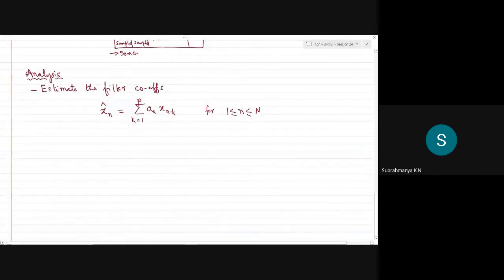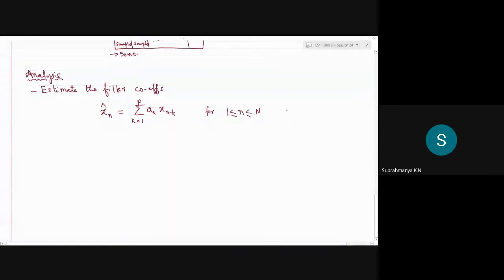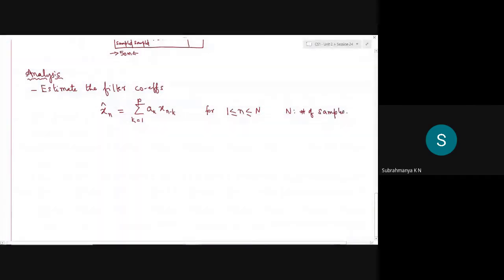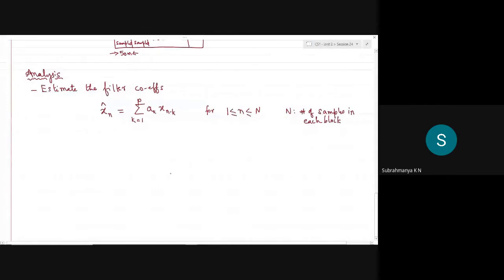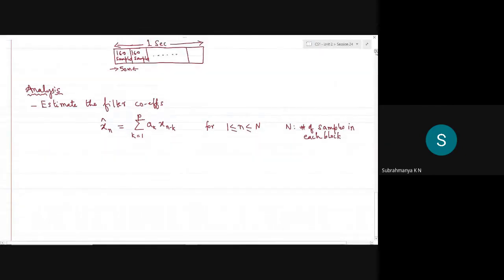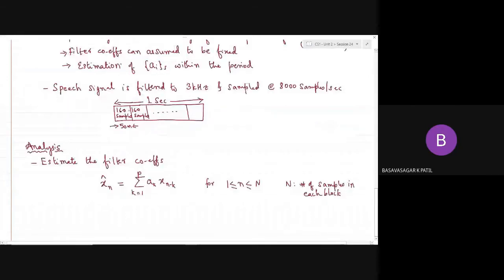Capital N is the number of samples in each block. So that will be 20 milliseconds, sorry, not 50 milliseconds. Come on to 20. 50 blocks of 20 milliseconds.